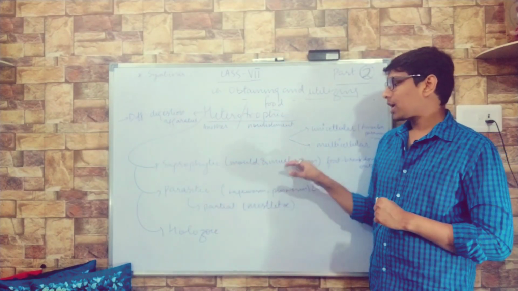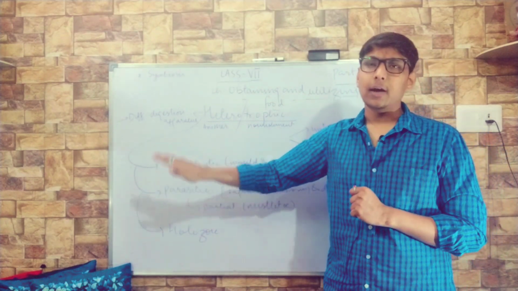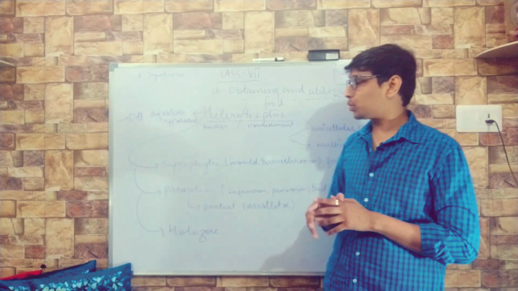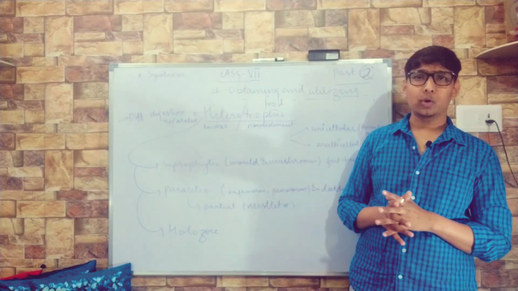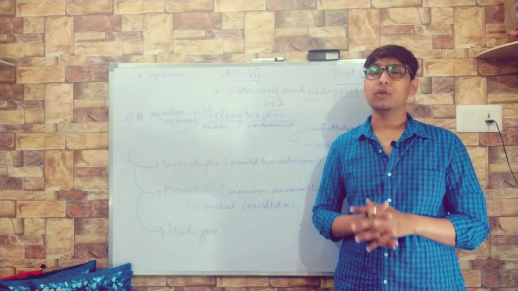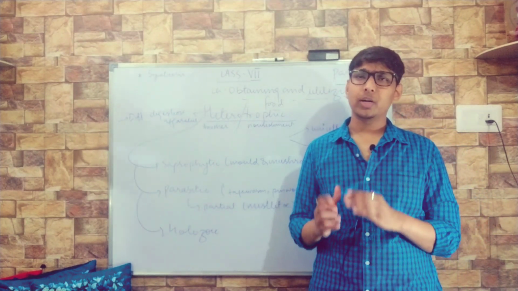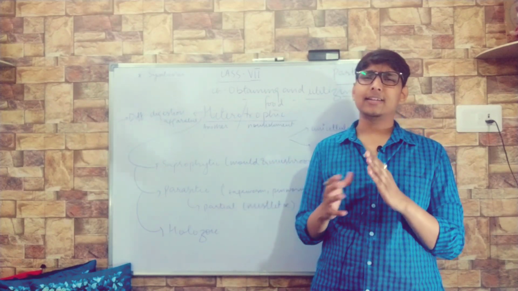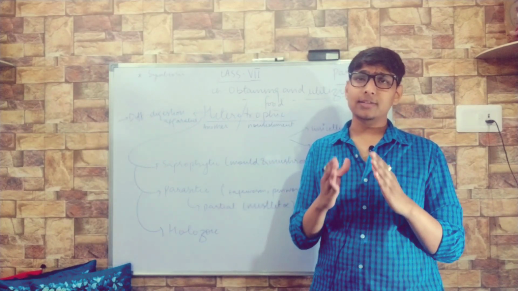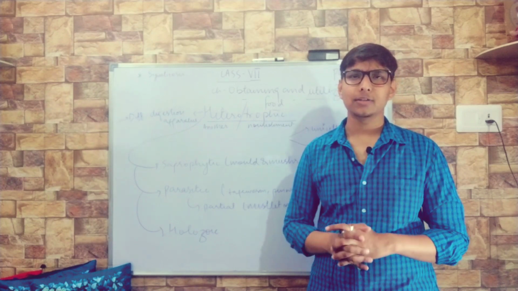Examples are molds and mushrooms. Basically, fungi follow this kind of mode of nutrition. Along with fungi, certain bacteria also follow this mode of nutrition. The saprophytic mode of nutrition helps in the recycling of many nutrients. As organic matter contains lots of nutrients, when it gets broken down or utilized by saprotrophs, it goes back into a simple form which can be utilized by different organisms, especially plants, in their growth.